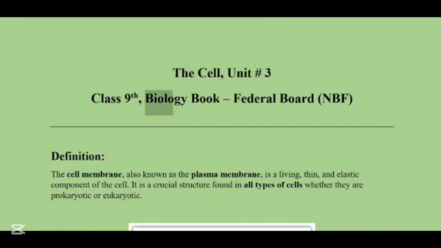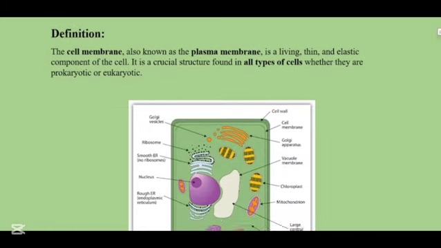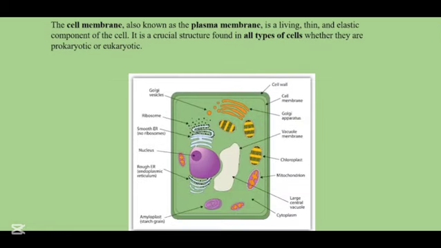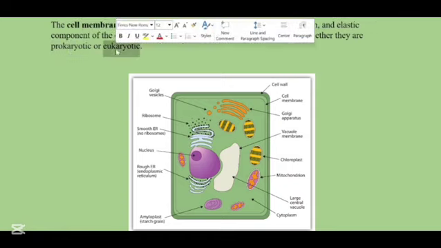Class 9th Biology book, Federal Board National Book Foundation. Let's start with the definition of the cell membrane. The cell membrane is also known as the plasma membrane. It is a living, thin and elastic component of the cell. It is a crucial structure. It is found in all types of cells, whether they are prokaryotic or eukaryotic.